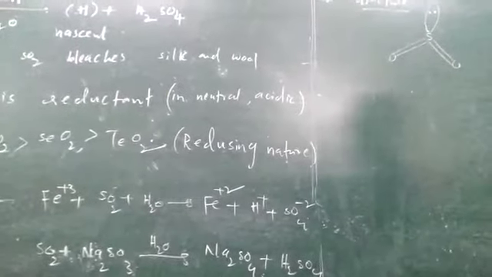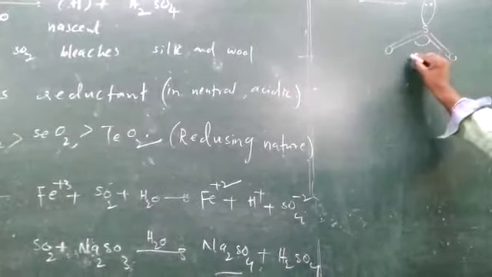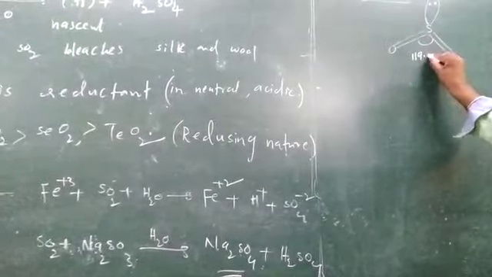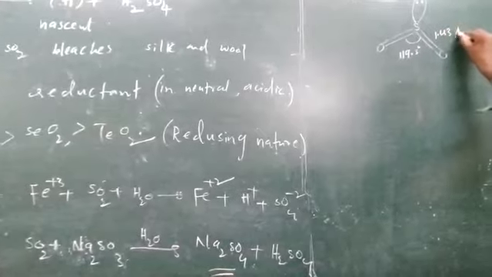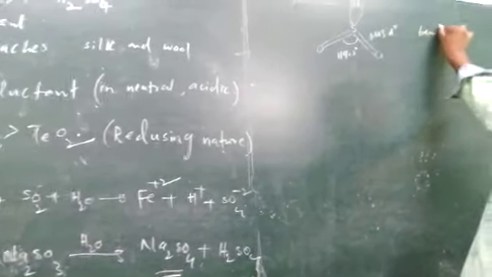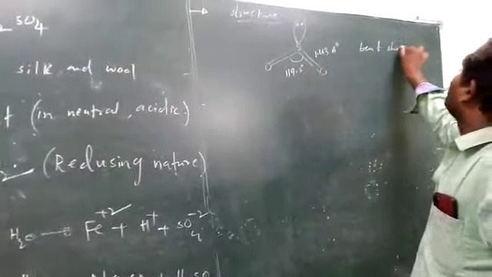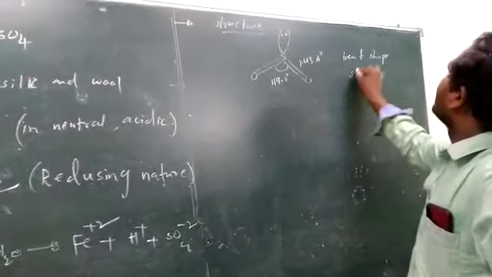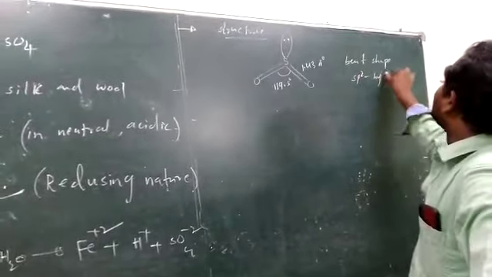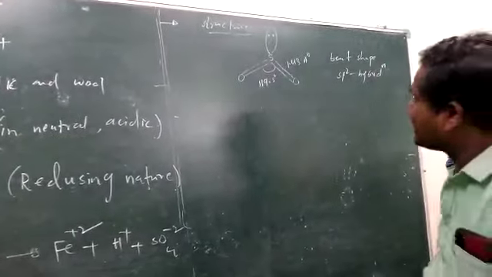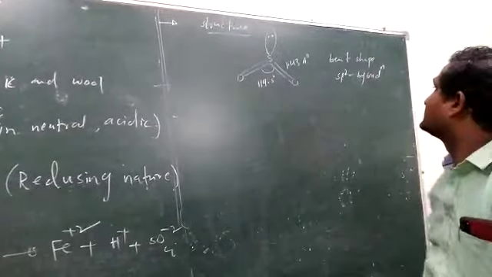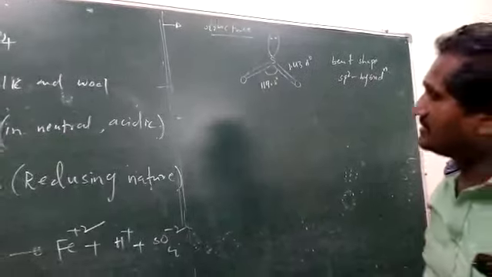Here the bond angle is 119.5 degrees and the bond length is 1.43 angstroms. Hybridization is sp2 in the first excited state, giving the bent shape.